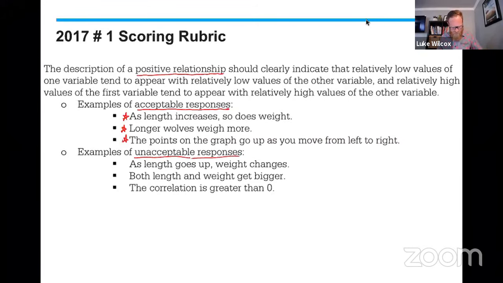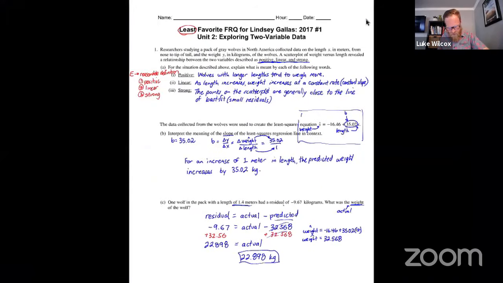Unacceptable responses: as length goes up, weight changes. Well, which way does weight change? Does it go up or does it go down? Both length and weight get bigger. Well, does that happen together or in opposite directions? We don't know. And then the correlation is greater than 0, also an unacceptable response there. So I would say that our solution looks okay here because we said longer lengths tend to weigh more.